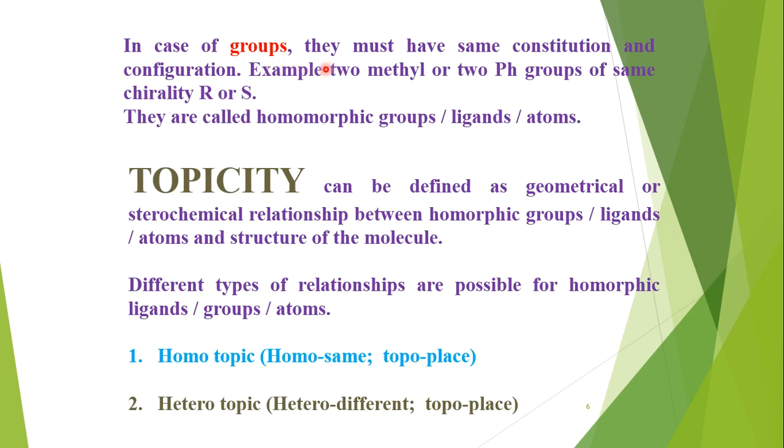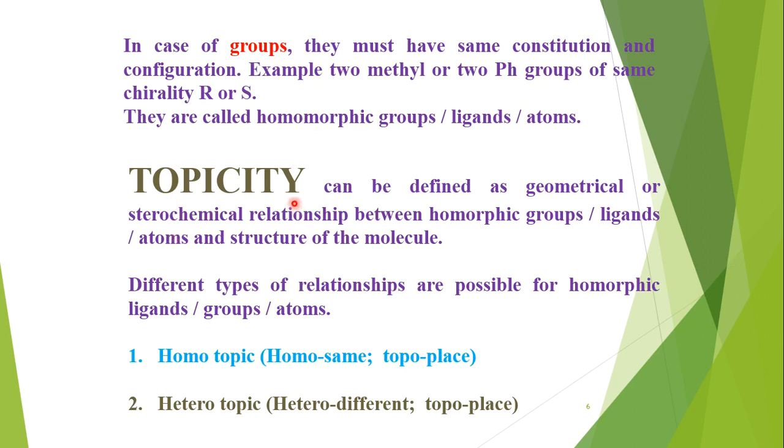In case of groups, the same type of phenomenon should be present, means in both groups the constitution and configuration, means the types of atoms and sequence of bonding of atoms, and their spatial arrangement should be exactly similar. So these two groups will be homomorphic groups, like two methyl groups or two phenyl groups and so on. They are called homomorphic groups.